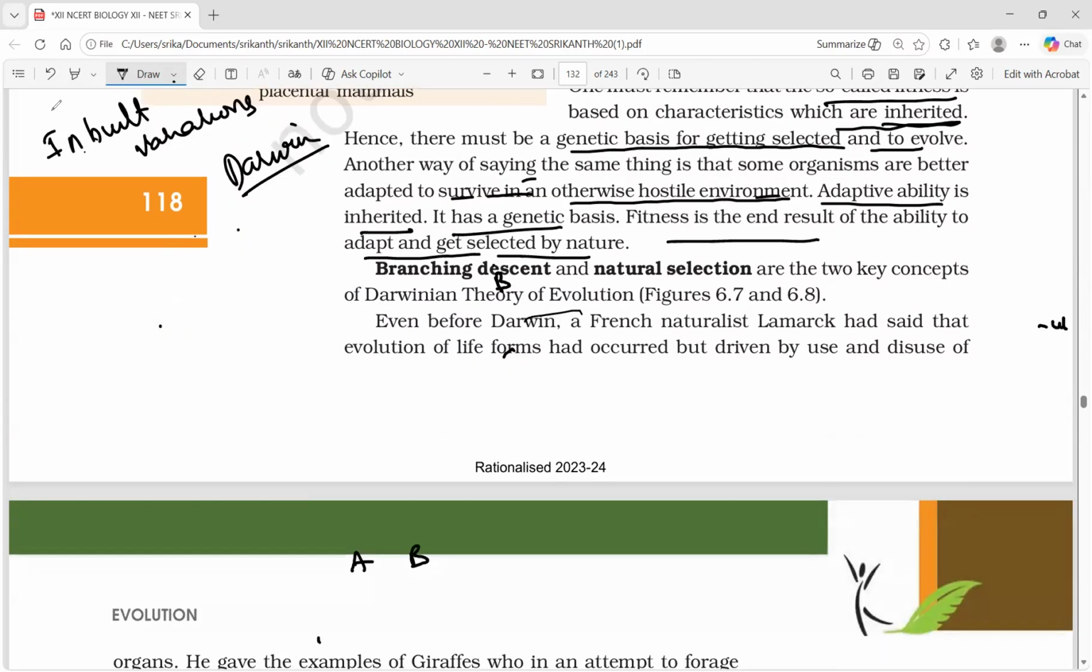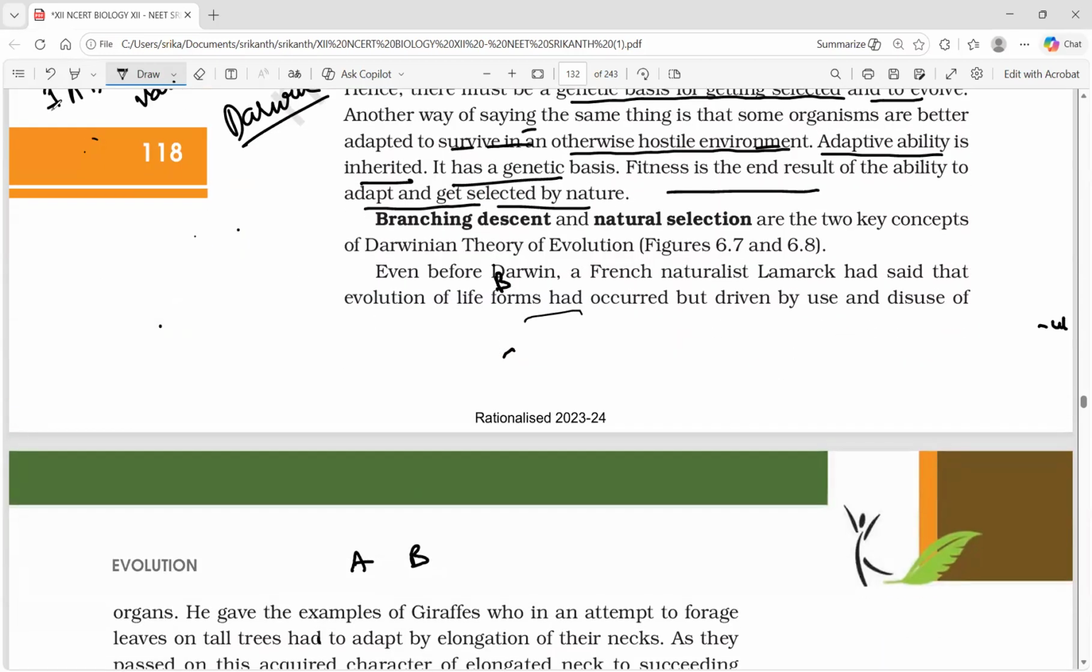Okay, and a very important question we can expect from Darwin is branching descent and natural selection. Branching descent and natural selection are the two key concepts of Darwinian theory. Very important lines. Branching descent and natural selection are the key concepts of Darwinian theory. So this may come.